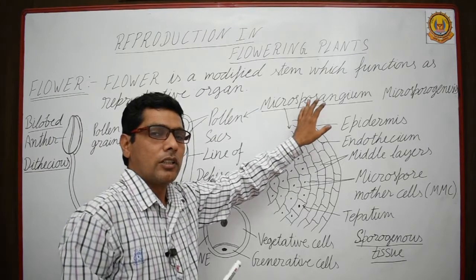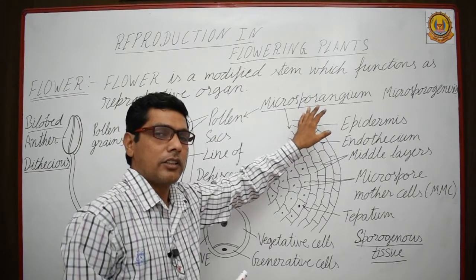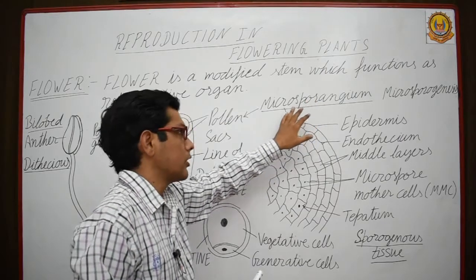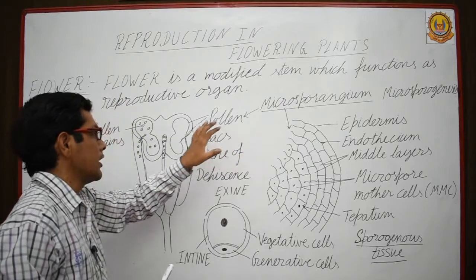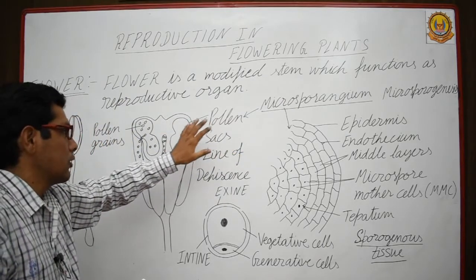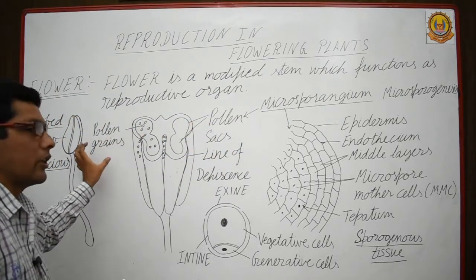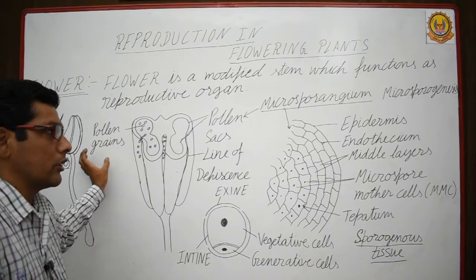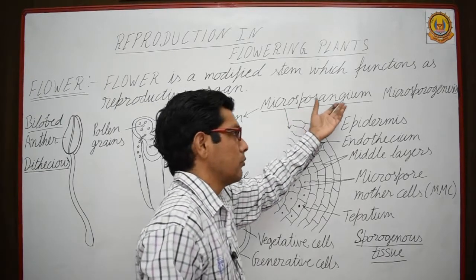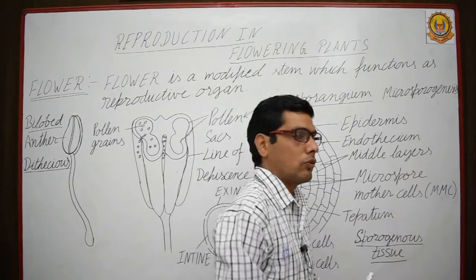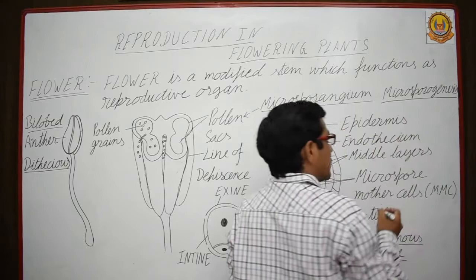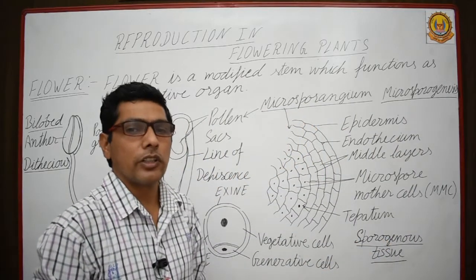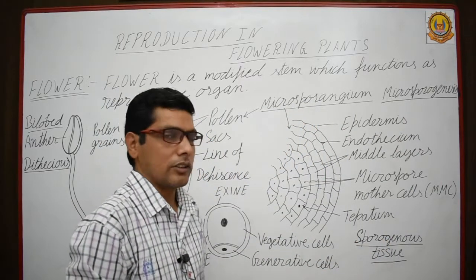This means there is no pollen grain in the young anther. The microsporangium differentiates and forms pollen sacs, and further in the pollen sacs, pollen grains are formed. In each microsporangium, microsporogenesis, meaning formation of pollen grains, takes place. The process of formation of pollen grains is known as microsporogenesis.